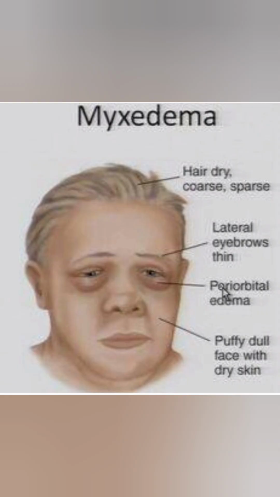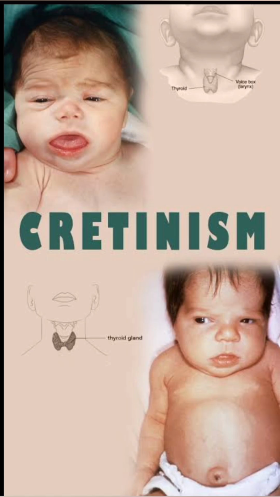Next we have myxedema. It is also a case of low level of thyroid hormone, observed only in adults. It is a swollen body in females, that is edema. Now the third one is cretinism. It is observed in children, that is abnormal body and abnormal brain development, and children will have low IQ.